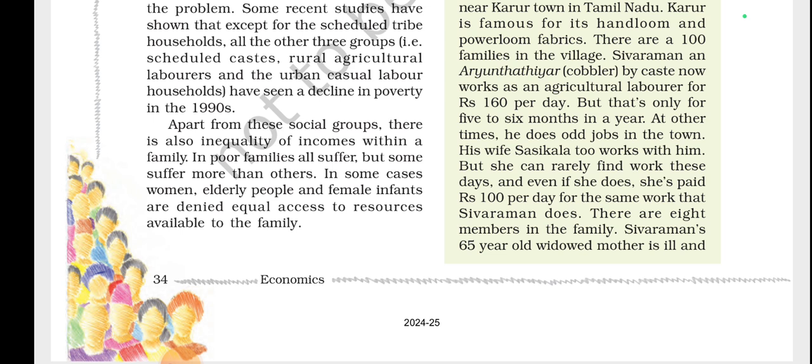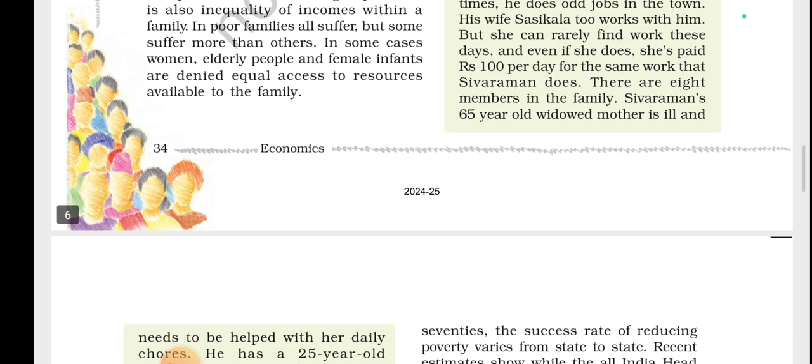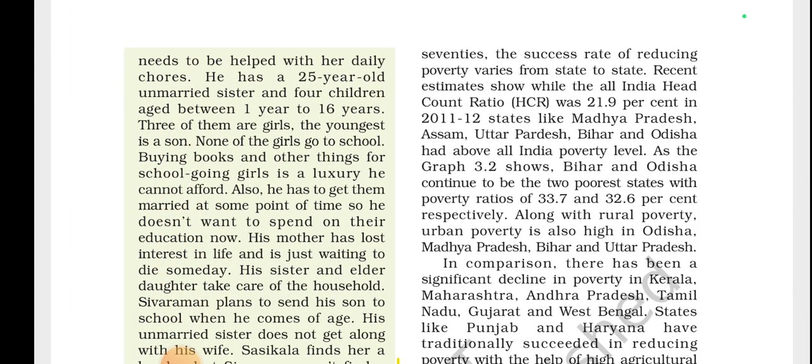His wife Shashikala too works with him, but she can rarely find work these days, and even if she does, she is paid rupees 100 per day for the same work that Shiva Raman does. There are 8 members in the family, and Shiva Raman's 65-year-old widowed mother is ill and needs to be helped with her daily chores.